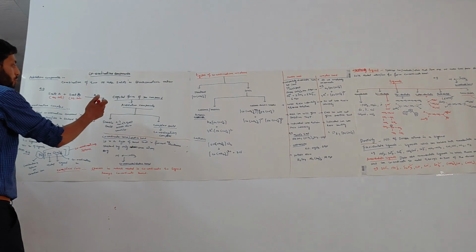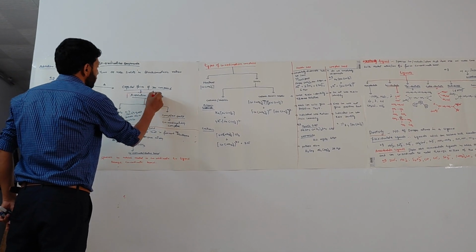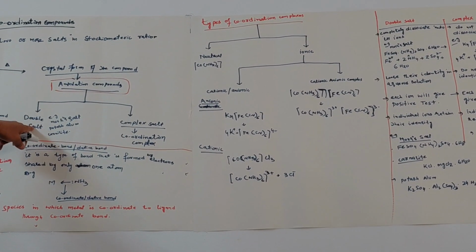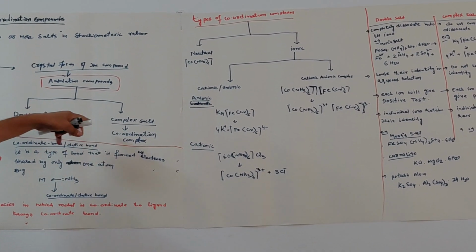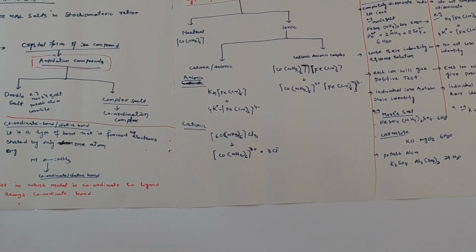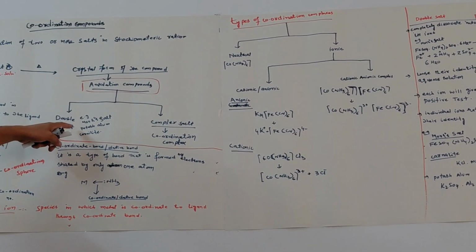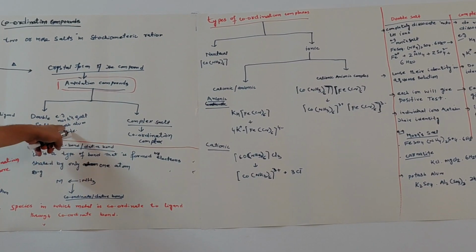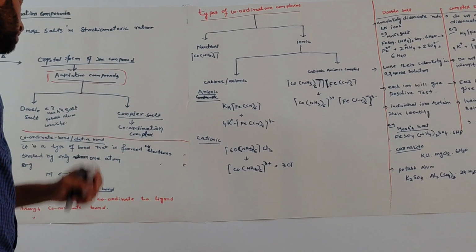These addition compounds are of two types. One is called a double salt, another is called a complex salt. We can also call it a coordination complex. Double salts include Mohr's salt, potassium alum, and carnallite. These are examples of double salts.